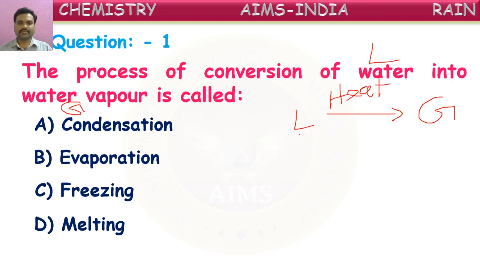So the conversion of a liquid into gas on heating is called, is it condensation? No, it is called, yes, many are getting the correct answer. Good, very good children. It is evaporation, right? Conversion of a liquid into vapor form is called evaporation or vaporization.